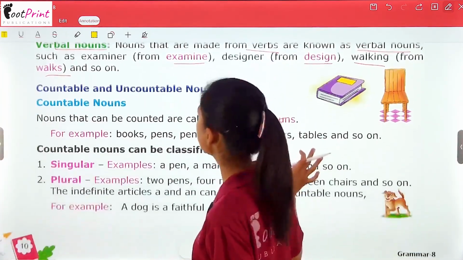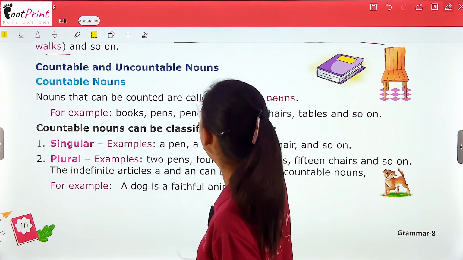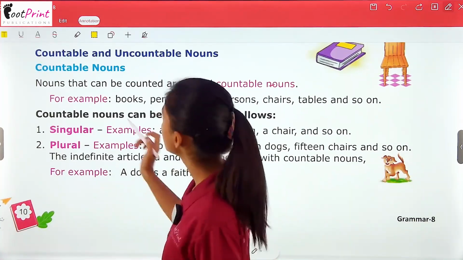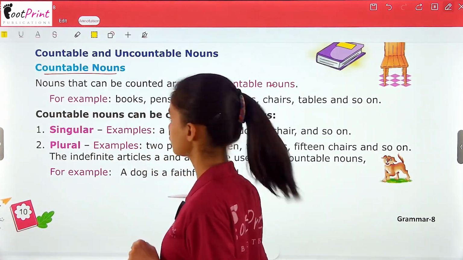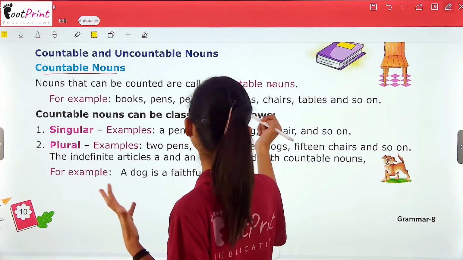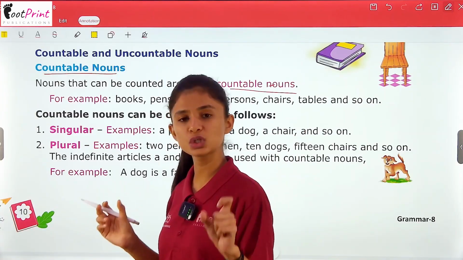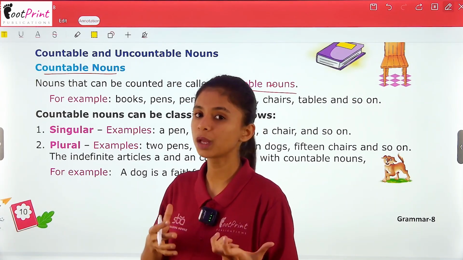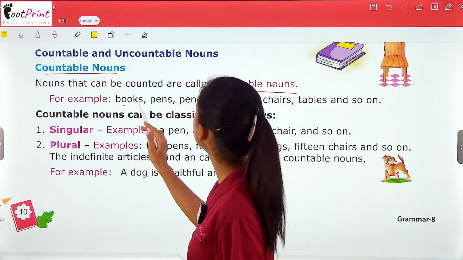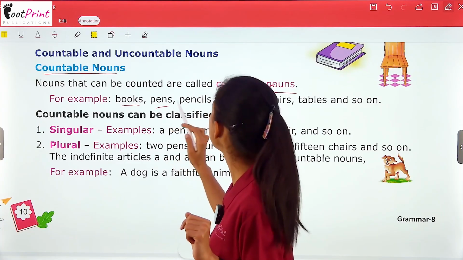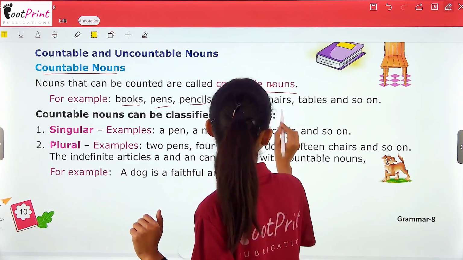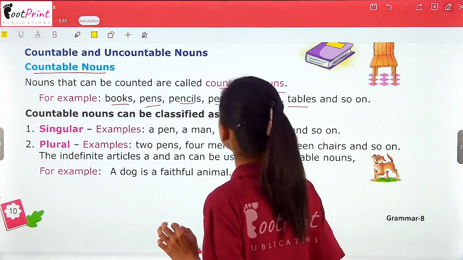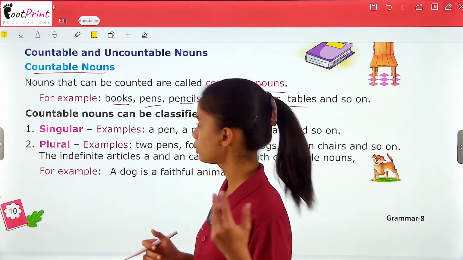Let's move on to the next topic, that is countable and uncountable nouns. So what are countable and uncountable nouns? First, let's read about countable nouns. Nouns that can be counted are called countable nouns. जिन भी चीज़ों को हम count कर सकते हैं, जिन भी nouns को हम count कर सकते हैं, they are known as countable nouns. For example, books. Books can be counted, right? Pens, pencils, persons, chairs, tables, and so on. These things can be counted. That's why they come under the category of countable nouns.